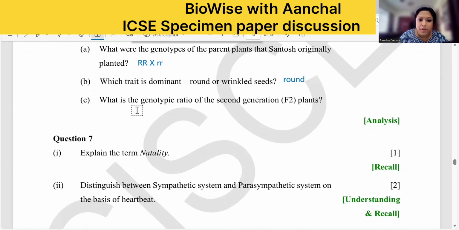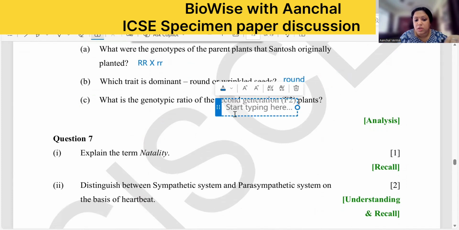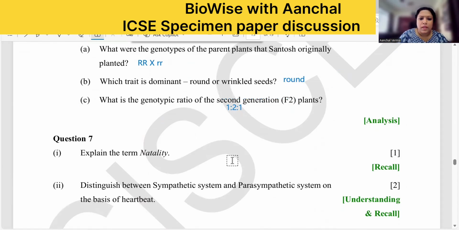And what is the genotypic ratio of the F2? 75 is to 25. Here the genotypic ratio is asked. So 1 is to 2 is to 1. Clear? Next one, define natality.